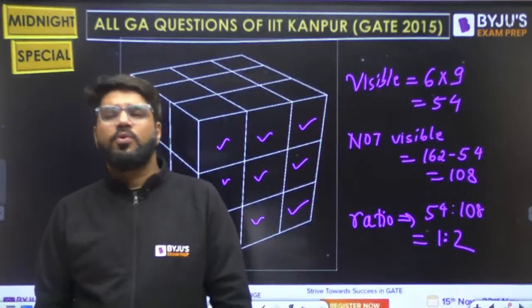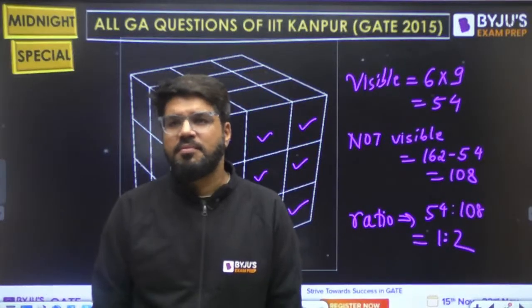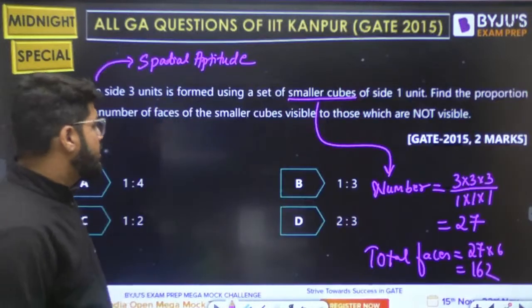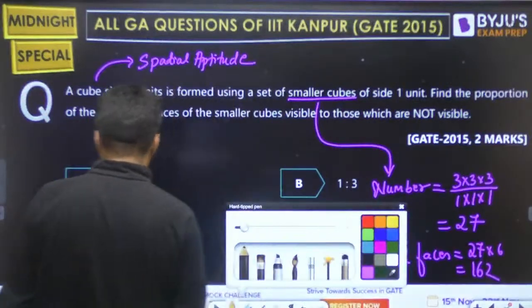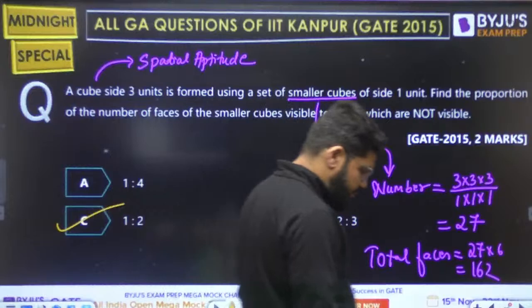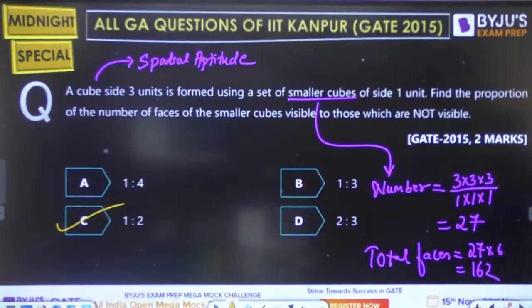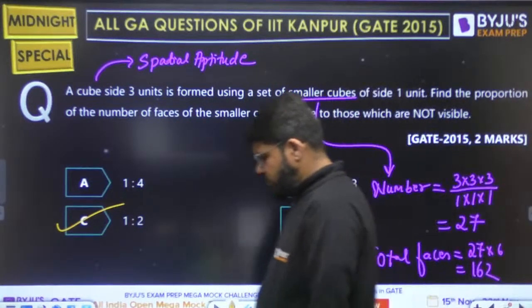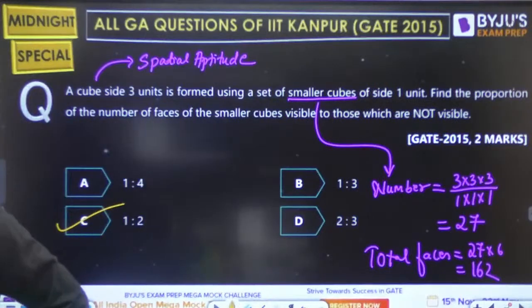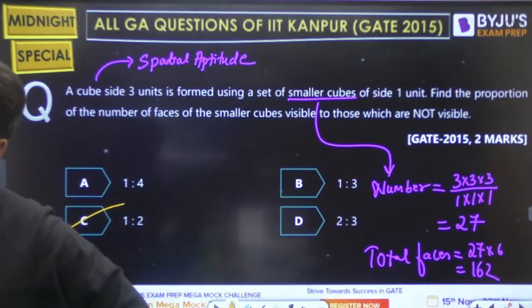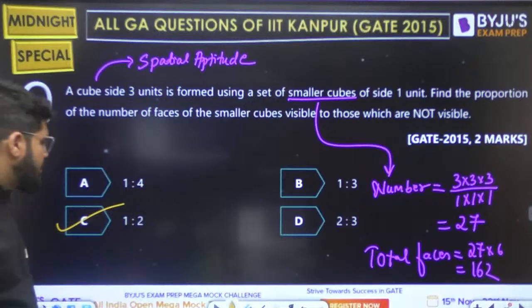Again, never be worried by looking at the question. Try to attempt this. Most of the questions will be converted by you. So the answer is 1 is to 2. Correct hai? Fantastic. Next question.